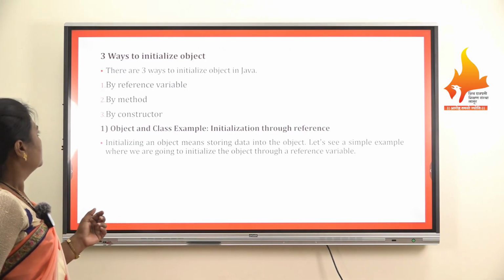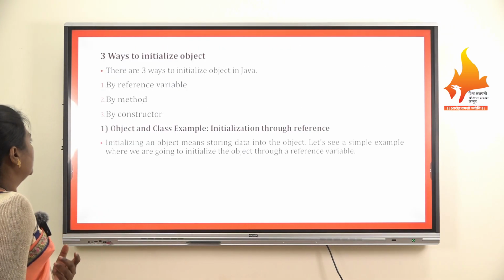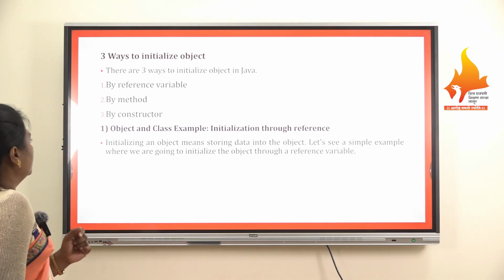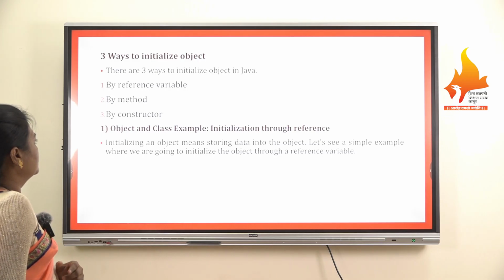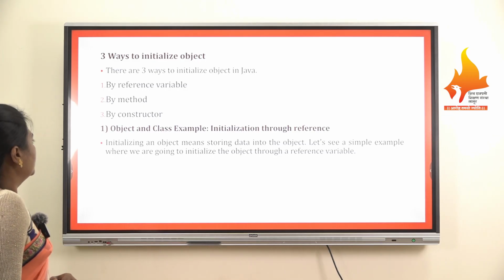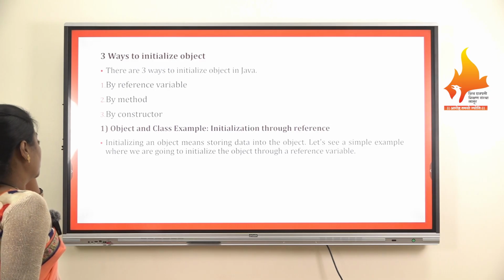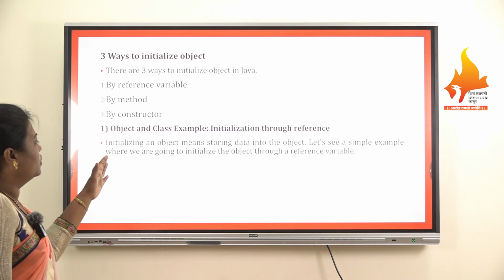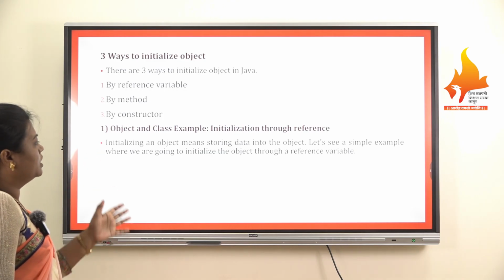There are different ways to initialize the object. Basically, there are three ways. The first is by reference variable, the second is by method, and the third is by constructor. In this object and class example, we are going to learn initialization through the reference.